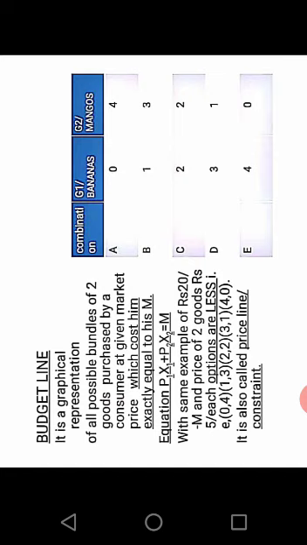Now the combinations that can be included in the budget line, which cost exactly equal to income, are 5, that is A, B, C, D, E combinations or bundles, and G1 and G2 columns are shown. In A, if he does not buy any good of G1, the maximum he can buy is 4 units of G2, and likewise in combinations B, C, D you see 1,3; 2,2; 3,1; and in combination E, if he spends his entire income on the purchase of G1, he can buy 4 units and 0 units of G2.